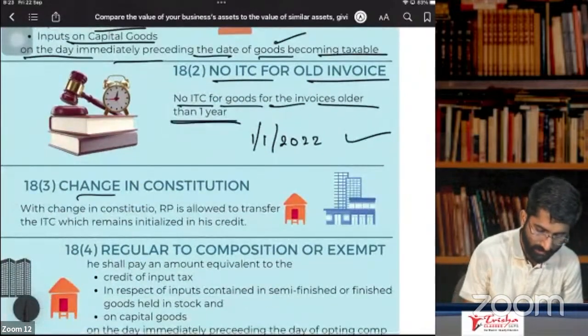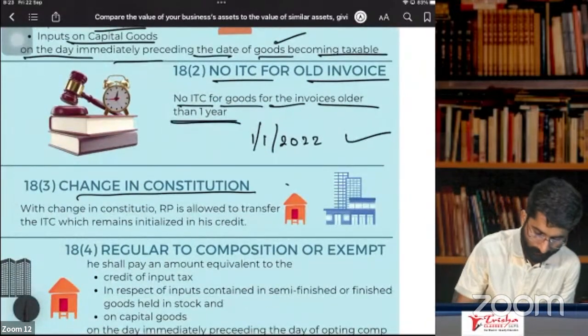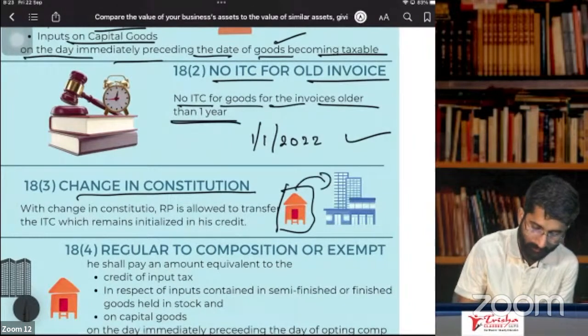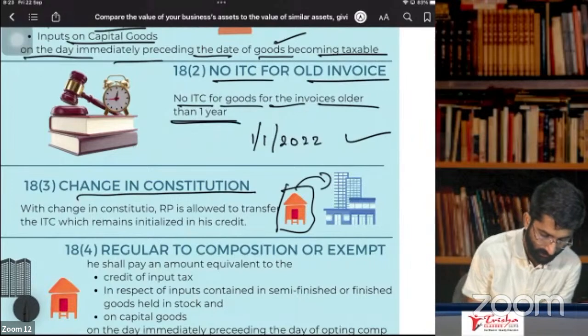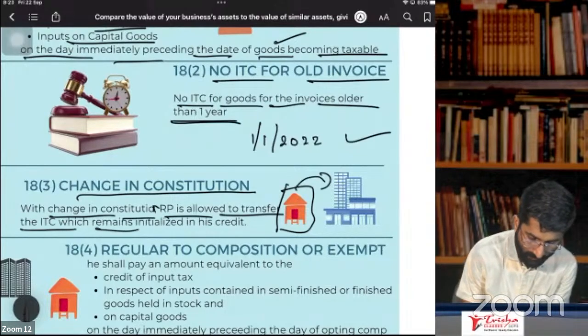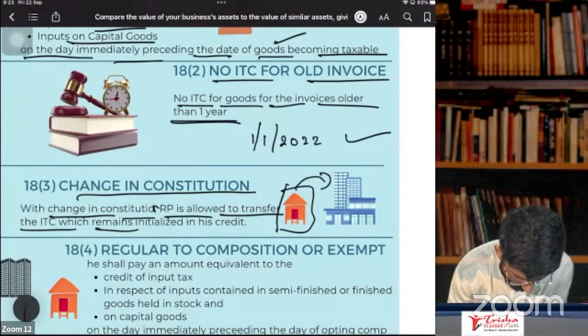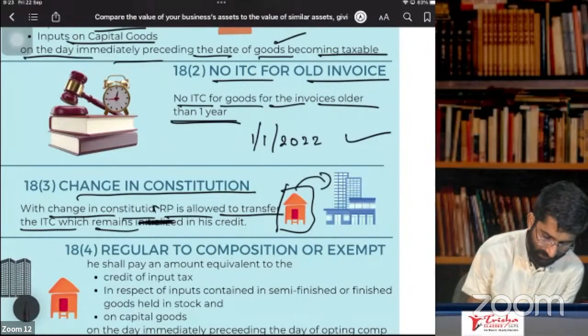Next one, change in constitution, for example, sole proprietor to a company or to a partnership firm. When you are changing your constitution, with the change in the constitution, the registered person is allowed to transfer ITC which remains unutilized.